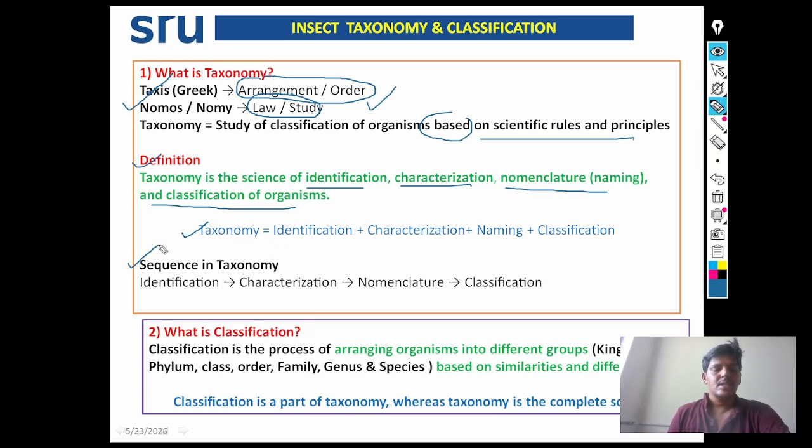See the sequence in taxonomy. First identification is there, next characterization is there, next nomenclature is there, next classification is there. Then what is classification?